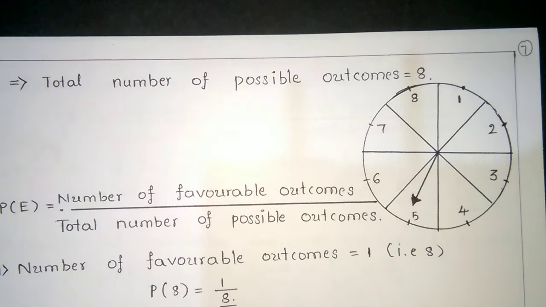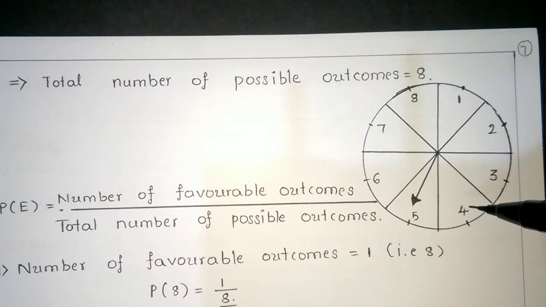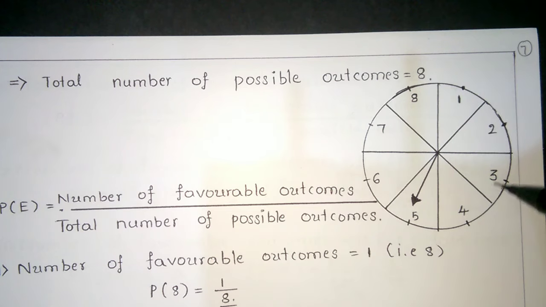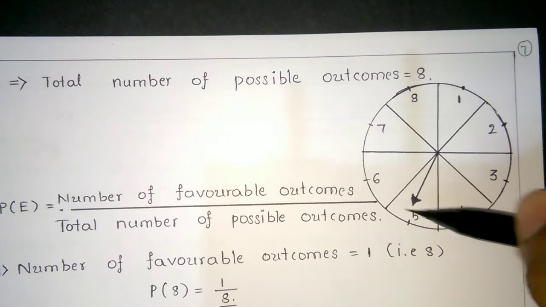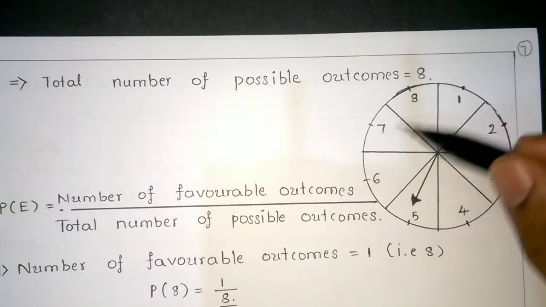What is the probability that it will be an 8, an odd number? 1, 3, 5, 7 are odd numbers. A number greater than 2: 3, 4, 5, 6, 7, 8 are greater than 2. And the fourth, a number less than 9.